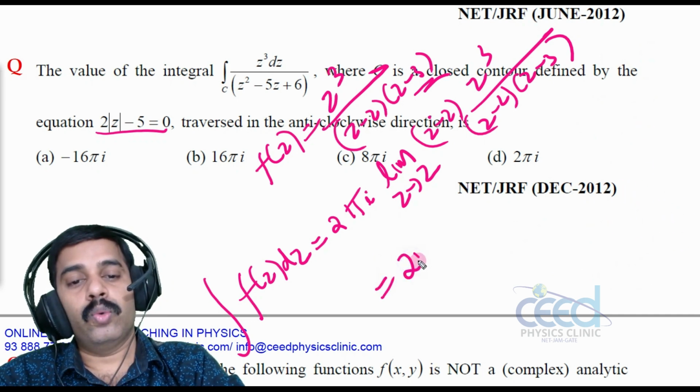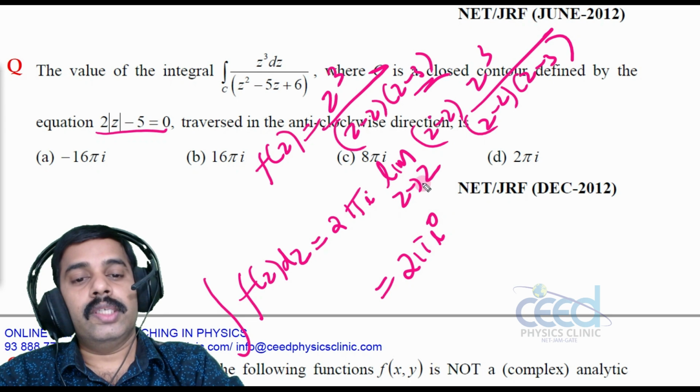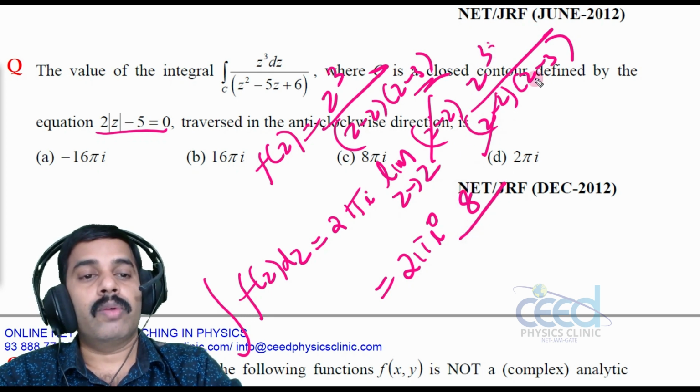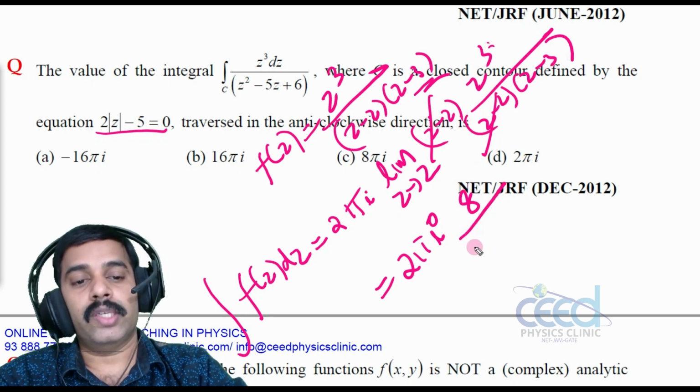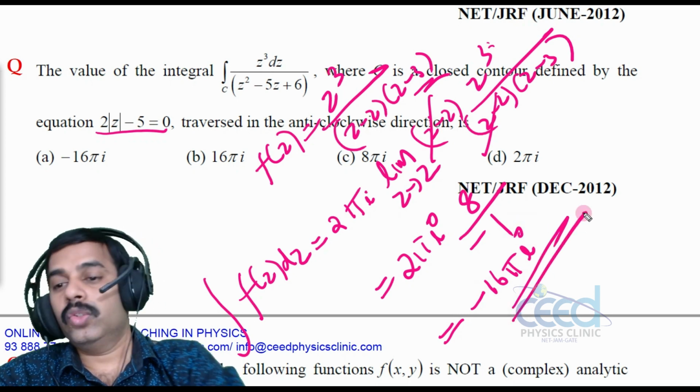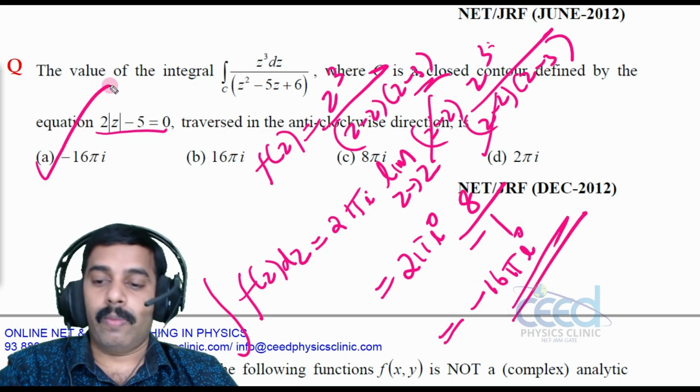That is 2 pi i into, as z tends to 2, the (z minus 2) cancels, giving 2 cube, that is 8, divided by 2 minus 3, that is minus 1. So minus 16 pi i will be the answer. So option A is correct.